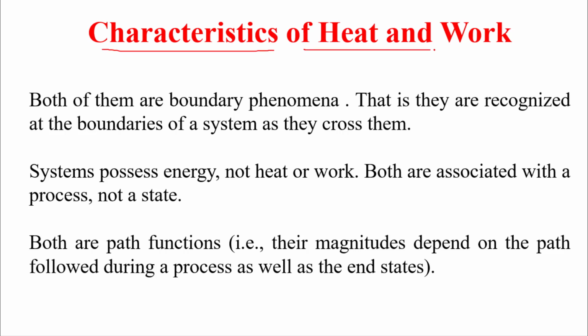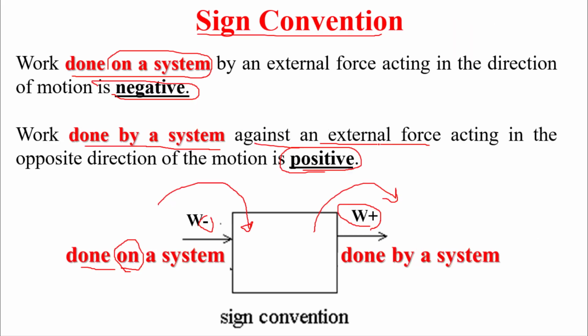Characteristics of heat and work. Both of them are boundary phenomena. They depend on the interaction of the system with the boundary, with the surrounding. That is, they are recognized at the boundaries of a system as they cross them. Here we care about this amount.